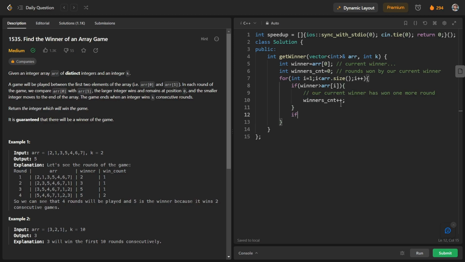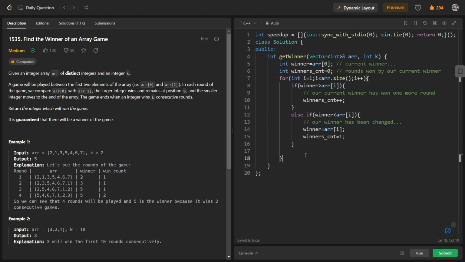And if winner is less than ARR of I, our winner has changed, and that's why our winner will be nothing but ARR of I. We have to change our winner, and the count of that winner will be set to 1. So we have to write else if winner is less than ARR of I.